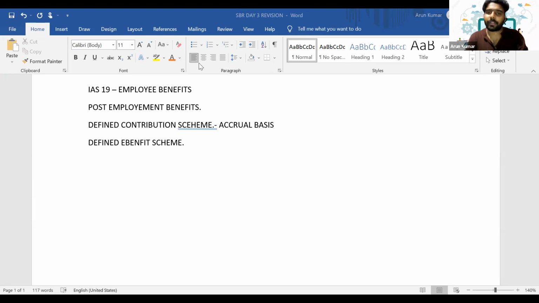Yes, the main difference is bearing the risk. We are promising a fixed amount to the employee there. So we are promising something, so it creates an obligation. So that's why it is defined benefit. The obligation, whatever benefit we are giving to the employee, it is defined. Is it clear? Eva, is it clear?